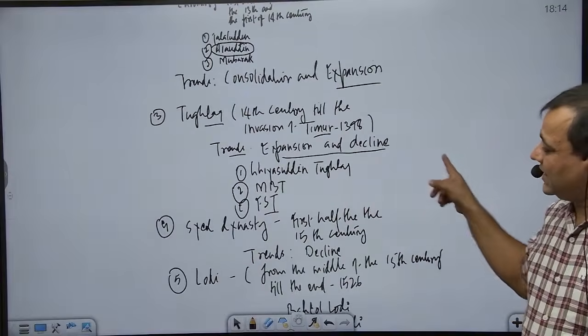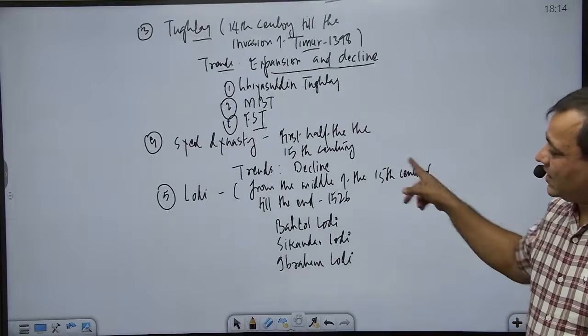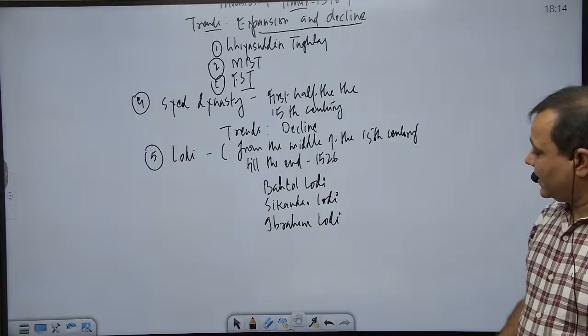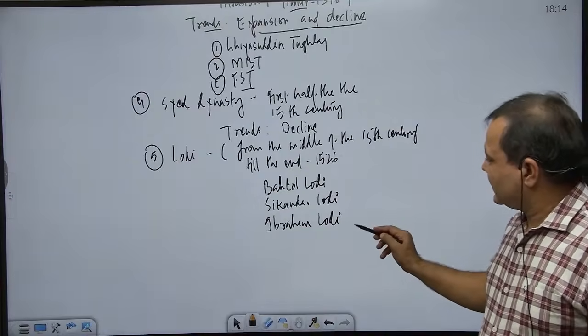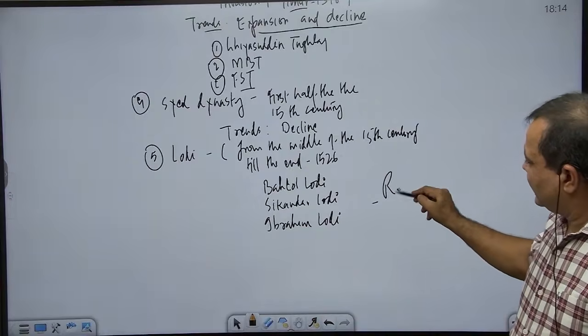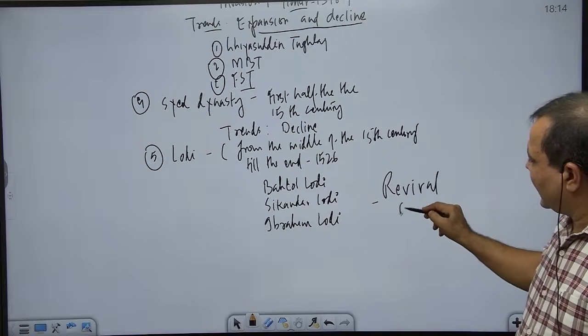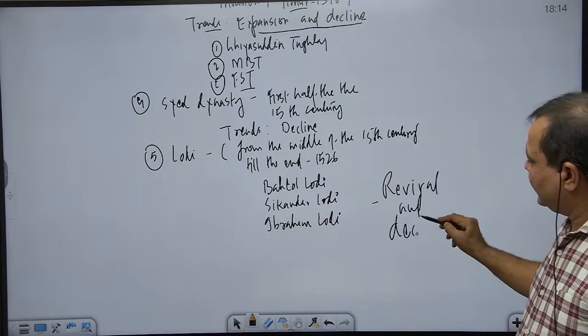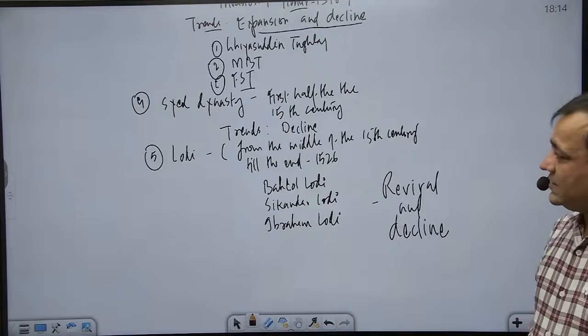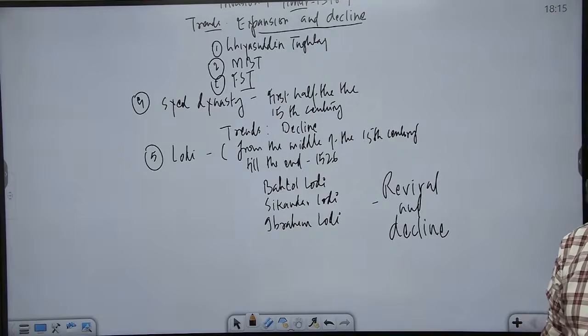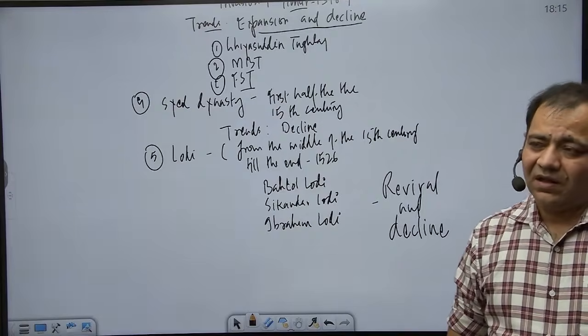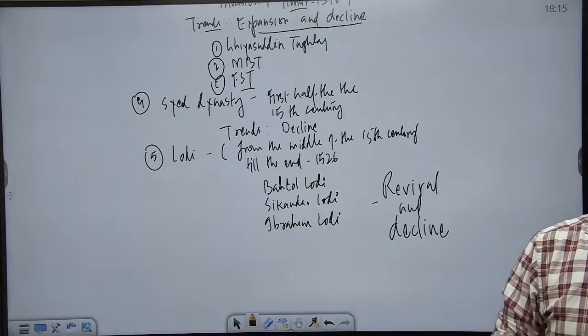Tughlaqs, expansion and decline. Sayyids with only decline. Lodis, if we take note of the trends, are associated with first a brief revival and then final decline. So these are the Delhi Sultans and the dynasties we can talk about while talking about the Delhi Sultanate.